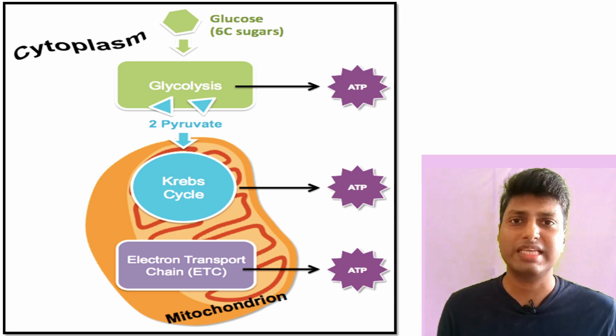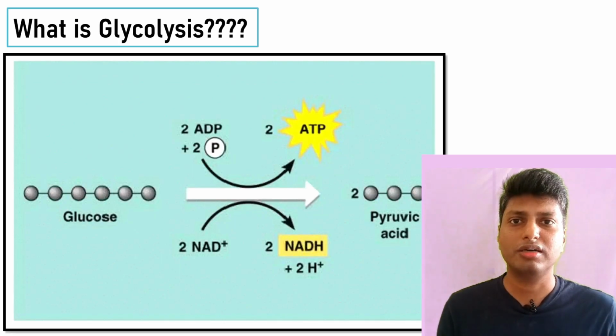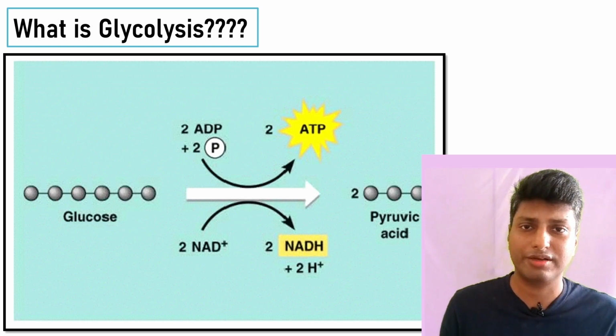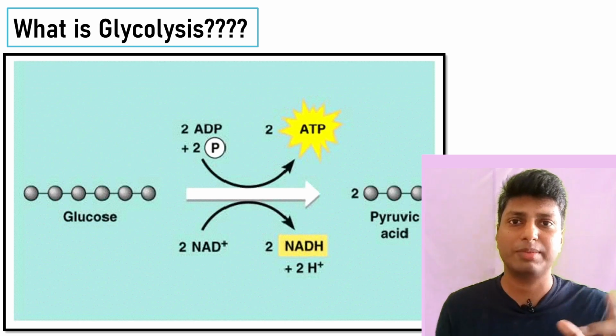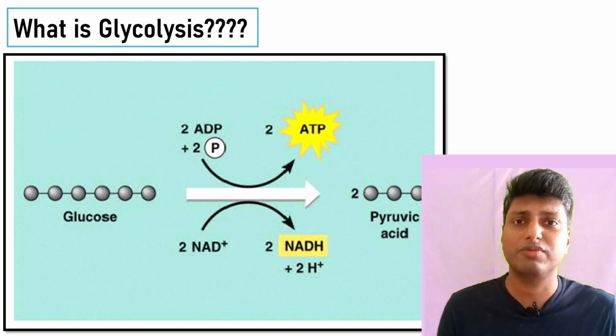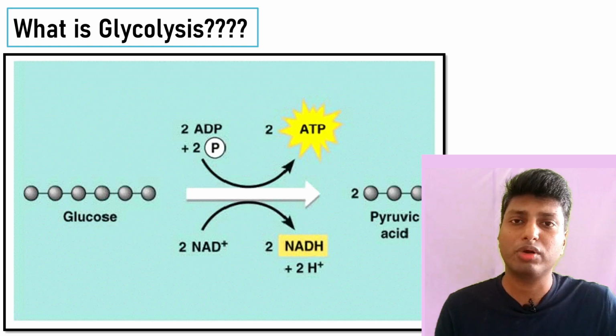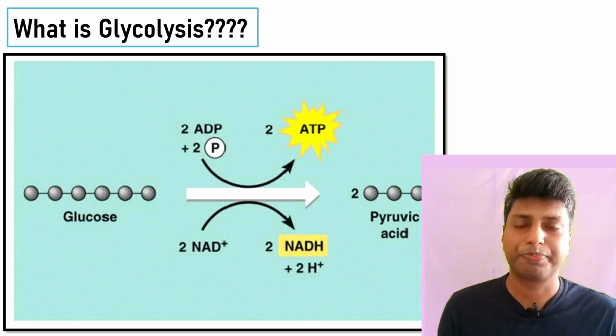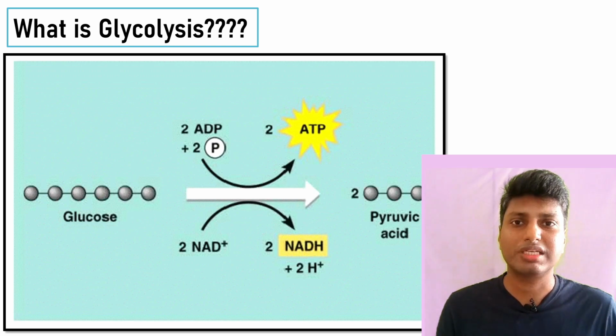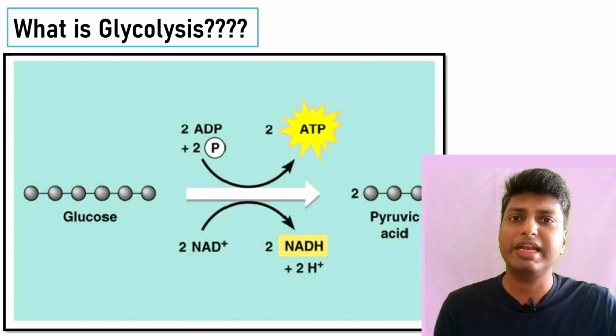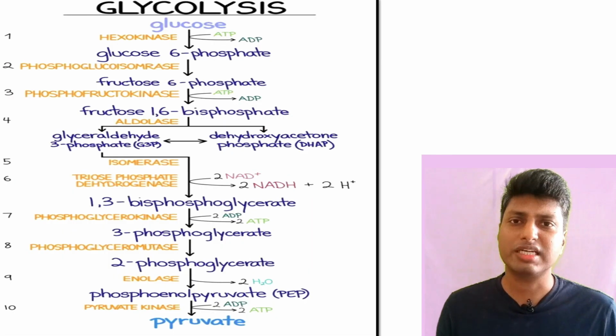Whenever I say that glycolysis is a stepwise process, that means glucose is going to get broken down in a stepwise manner. So it is not just a single step process. Dear students, there are going to be many steps in which glucose will be subsequently broken down, and finally what will be formed is the end product, which is nothing but pyruvate. So you have to understand the different products which are formed in this entire glycolysis pathway. As I said, it is a multi-step process, so there are going to be many intermediate products formed. Let us understand one by one.